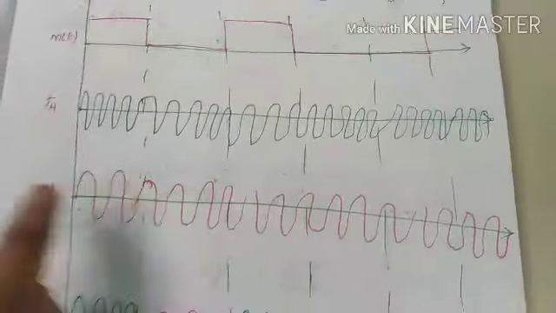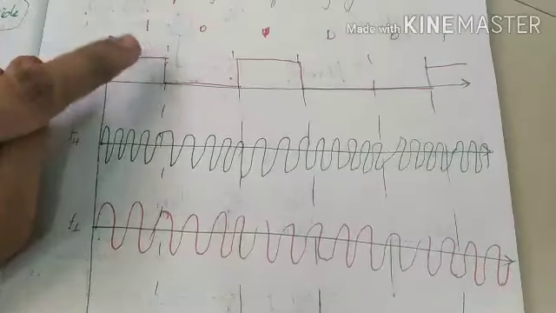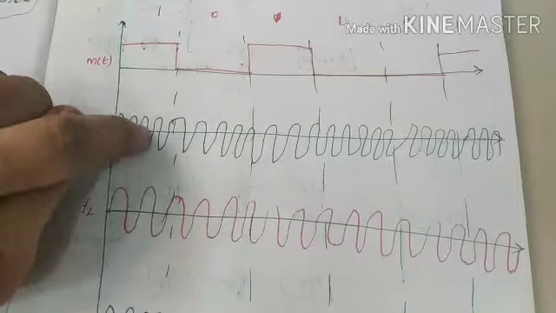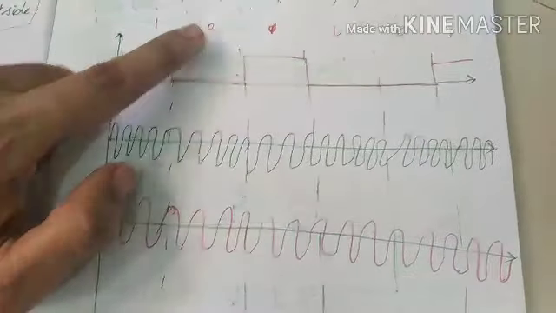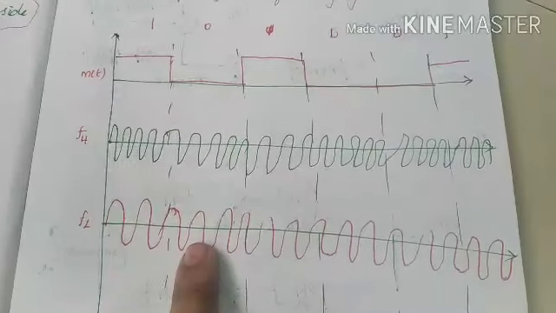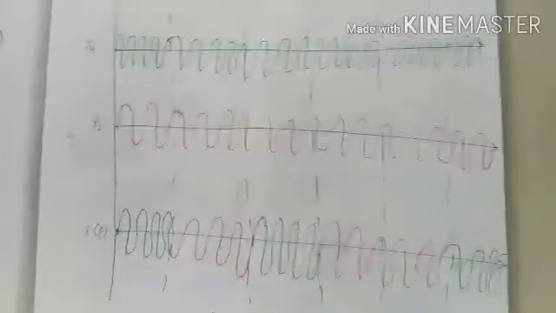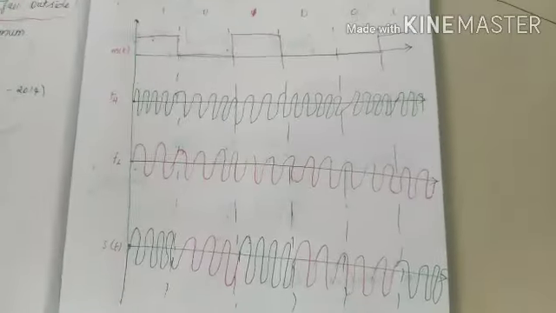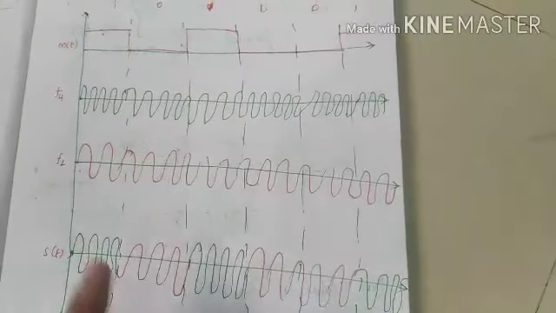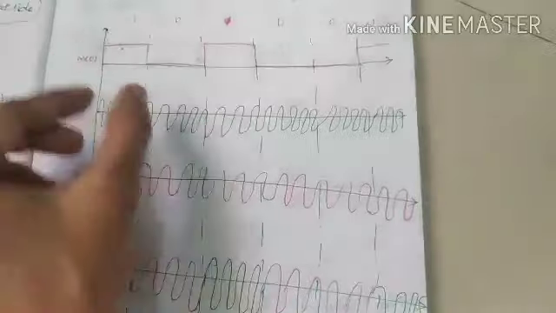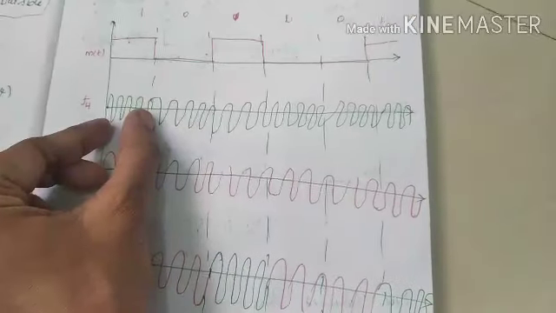Here, for bit 1, I have considered the high frequency wave. For bit 0, the low frequency wave will be transmitted. Look carefully. Now listen to the modulated wave. For bit 1, the high frequency carrier will be transmitted.